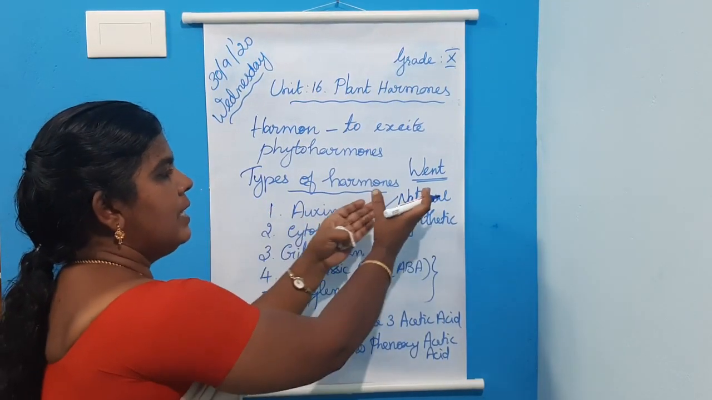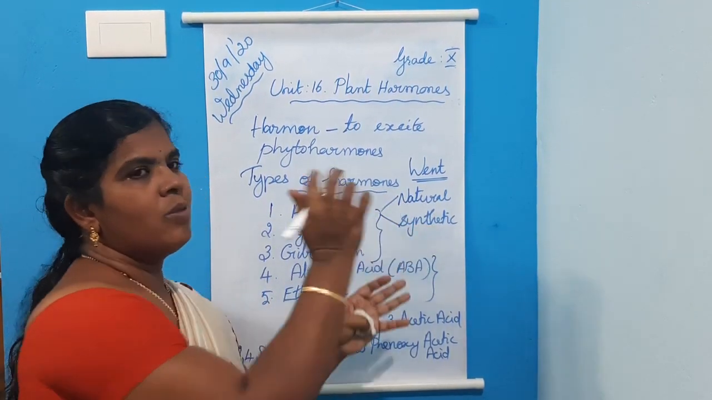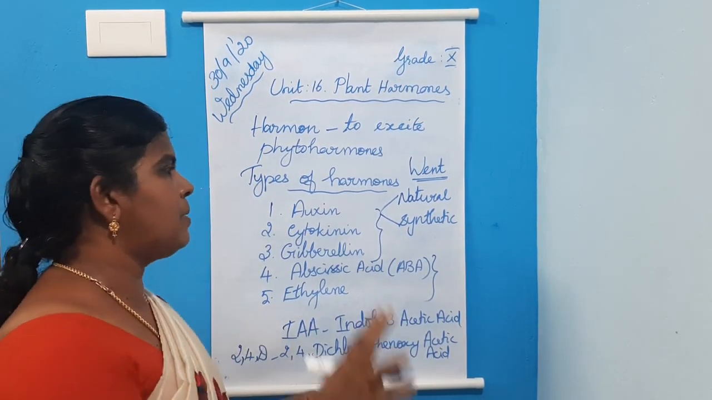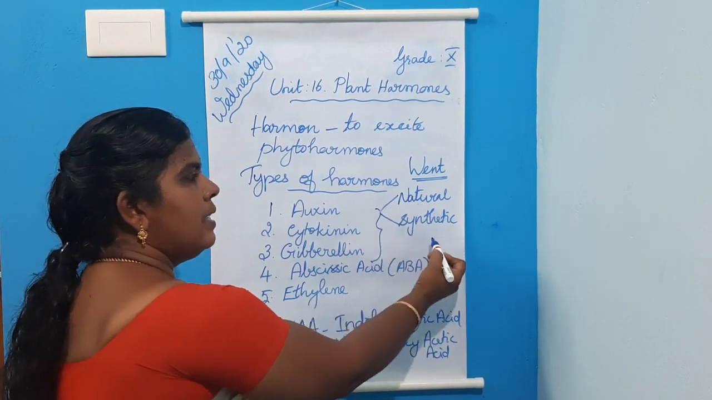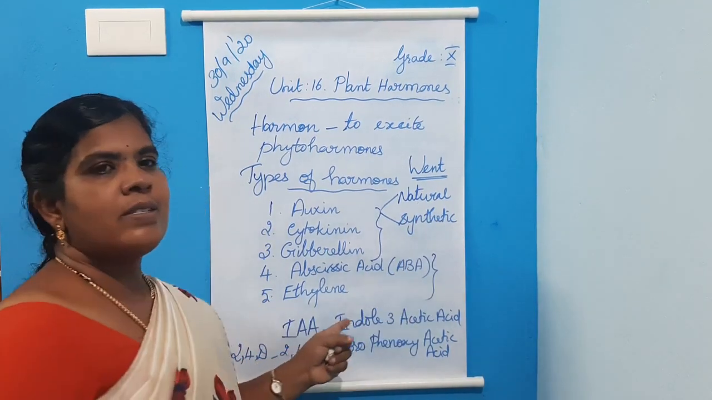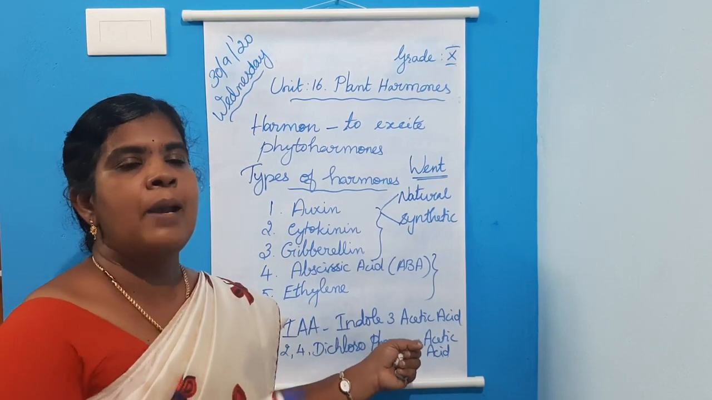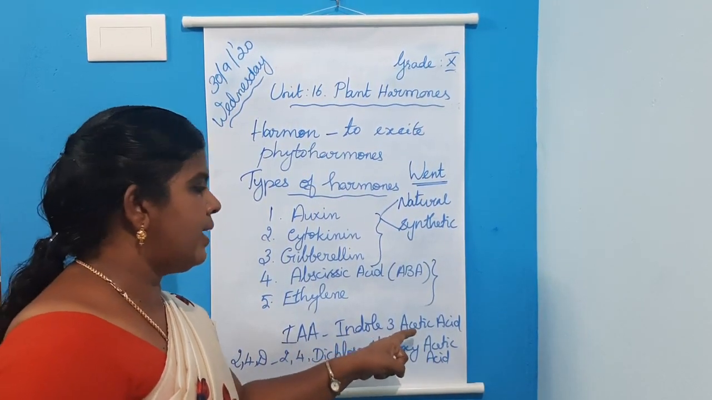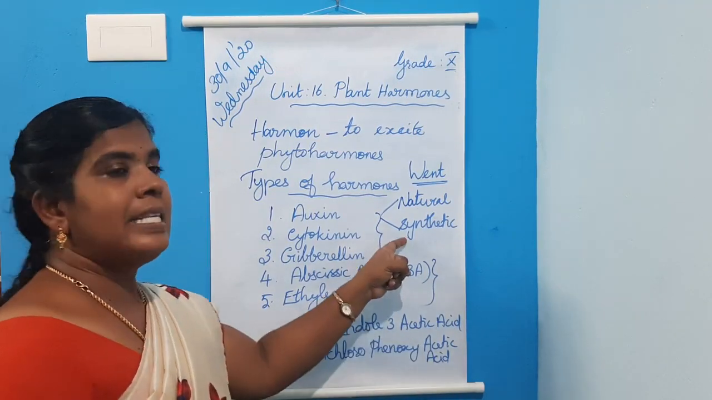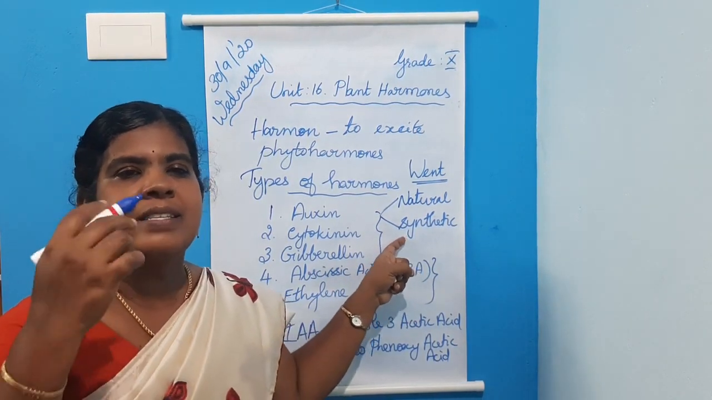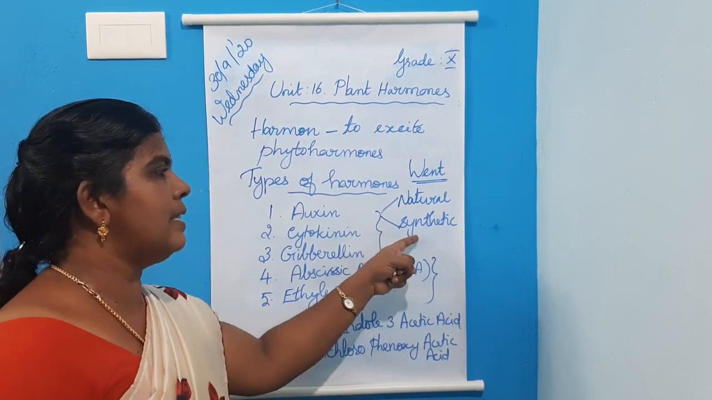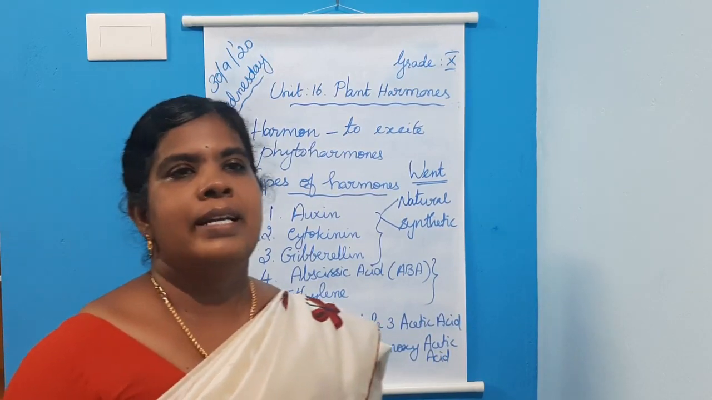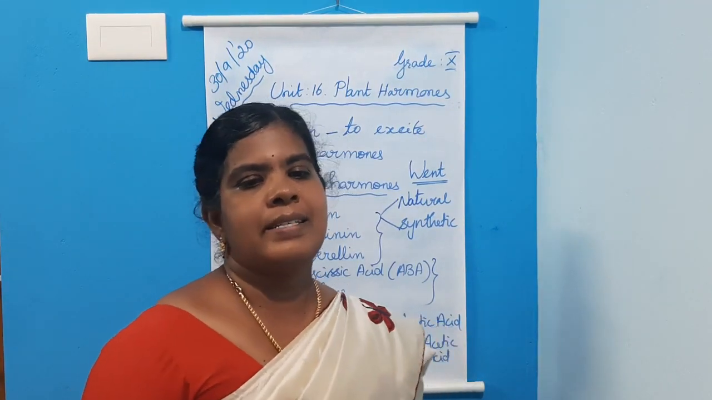Types of auxin: natural and synthetic auxin. Auxins are broadly classified into 2 types. What are they? Natural auxin and synthetic auxin. Natural auxins are produced naturally by plants. Example, IAA, that is indole 3-acetic acid. Then synthetic auxin: artificially synthesized auxin is called synthetic auxin. Example, 2,4-D, 2,4-dichlorophenoxy acetic acid.